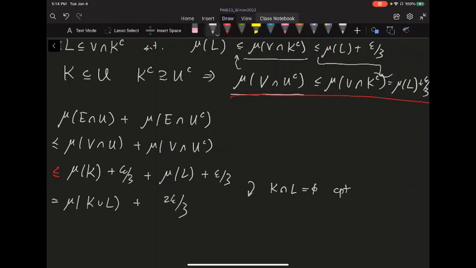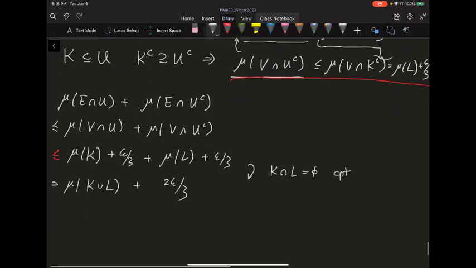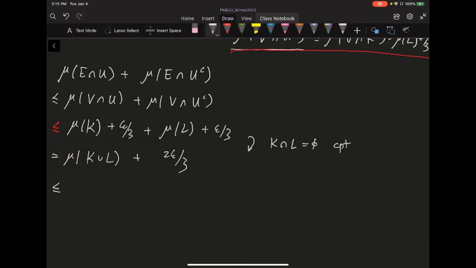And what's the K union L? Well, everything is contained in V here, so it's clearly less than or equal to mu of V plus 2 epsilon over 3. And for the mu of V, again, you use the last approximation. You have mu star of E plus another epsilon over 3, so you get epsilon. Okay, so you finish the last bit of this proof.